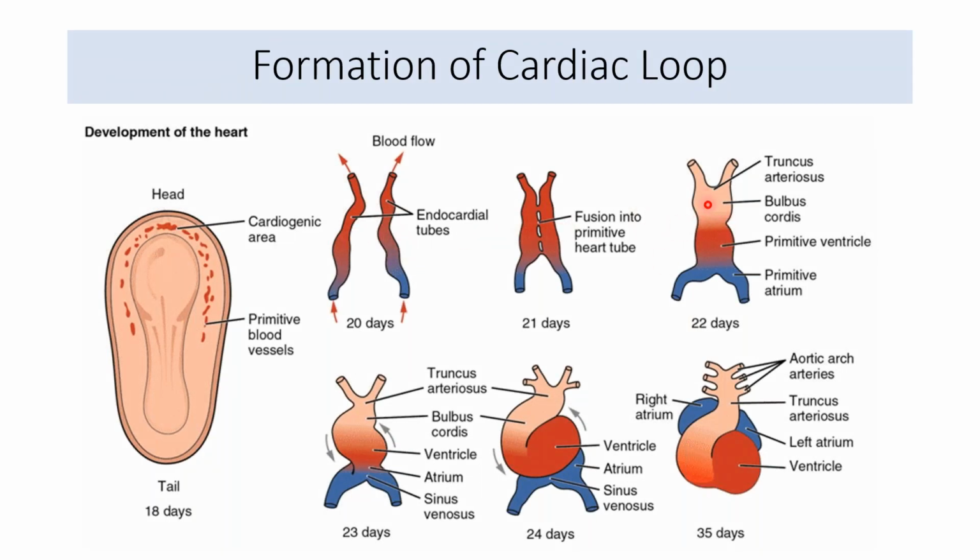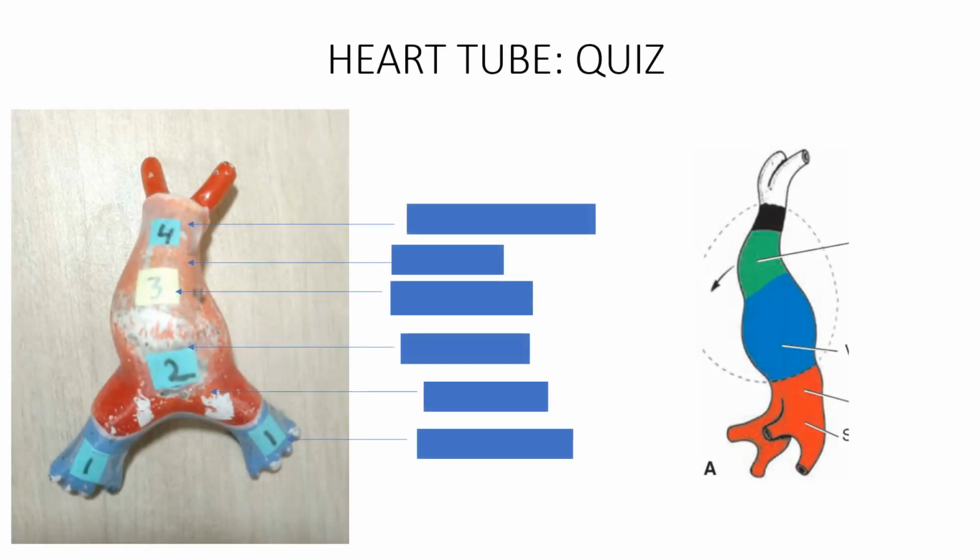And when they fused, they formed this fused tube. And this fused tube then underwent looping, the cardiac loop formed, and this is how the actual heart is now reaching its adult position. The beginning part was from this cardiogenic area in the splanchnopleuric mesoderm, which started in the epiblast area. So we complete the heart tube.